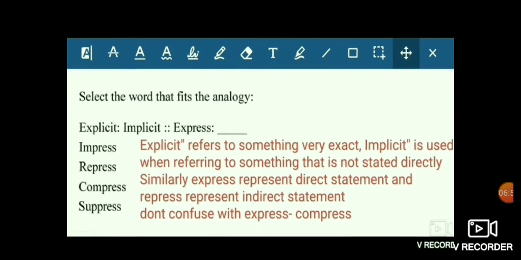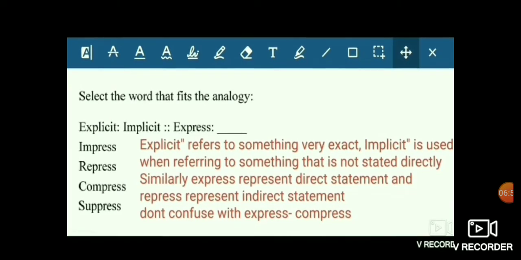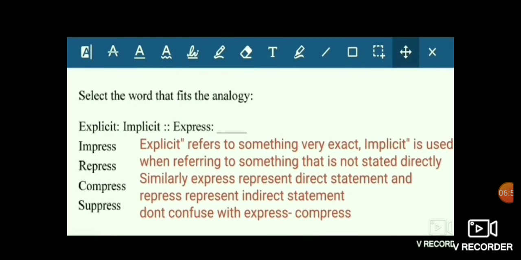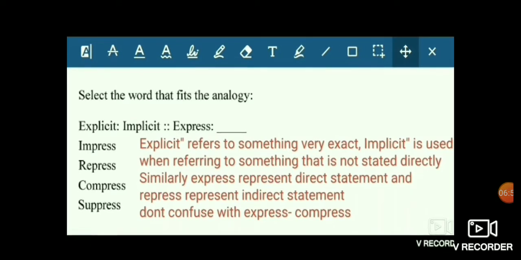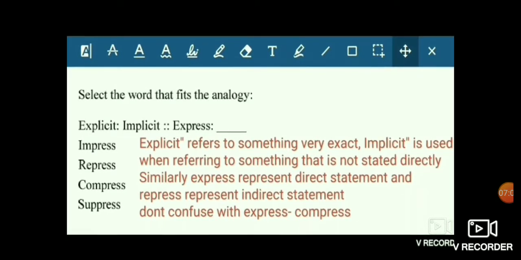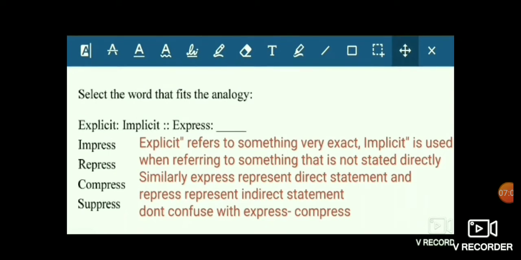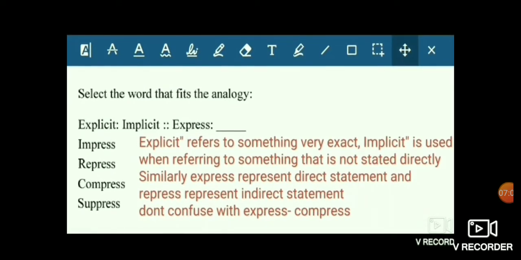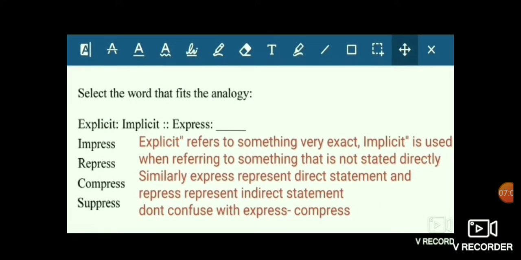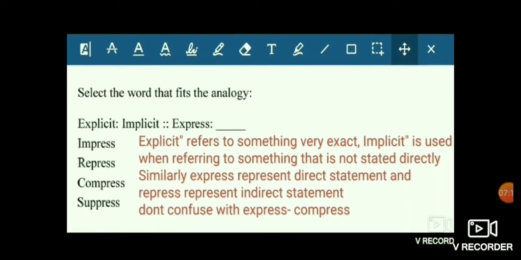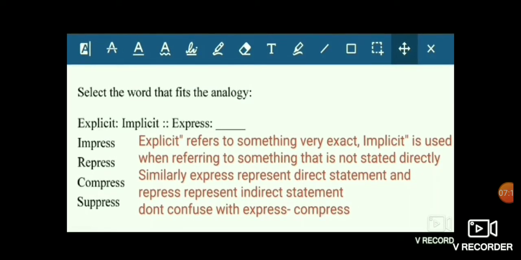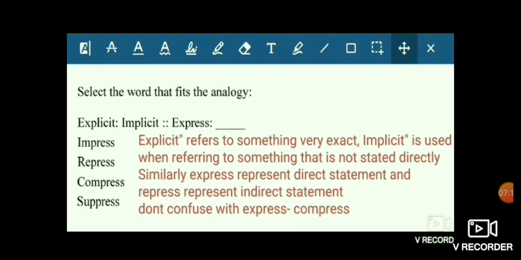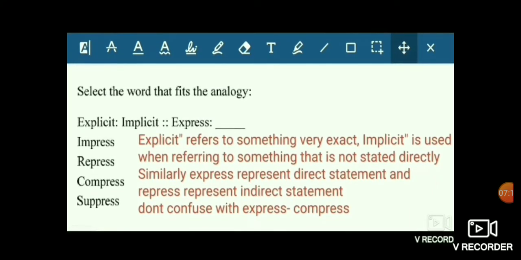And the second option is repress. Repress means that it is not directly stated, so this meaning is similar to our implicit meaning, that it is not directly stated and it is not very exact. And now come to the third option, that is compress. Some people have doubt about compress and repress.